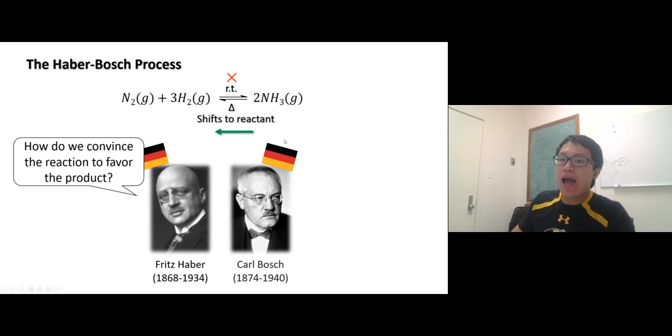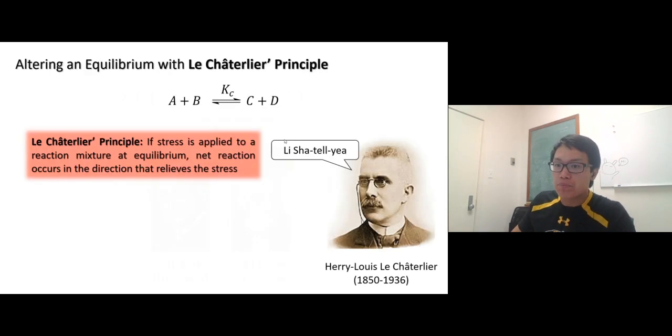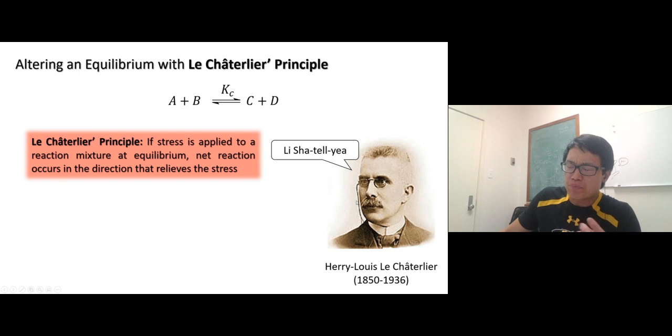All right. At the same time, we have this guy, Henry Louis Le Châtelier. He's a French chemist. I don't speak French, but I know his last name is Le Châtelier. I'm not sure about the exact pronunciation; you can look it up. Anyway, Le Châtelier's principle. He is the one who discovered this observation.